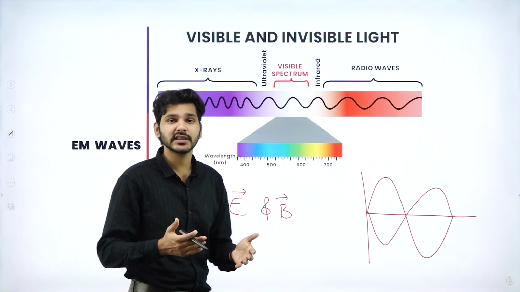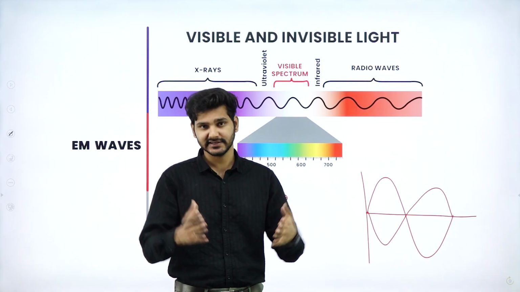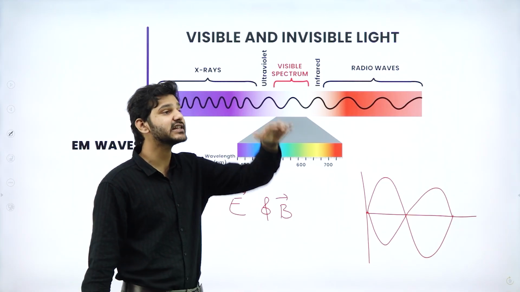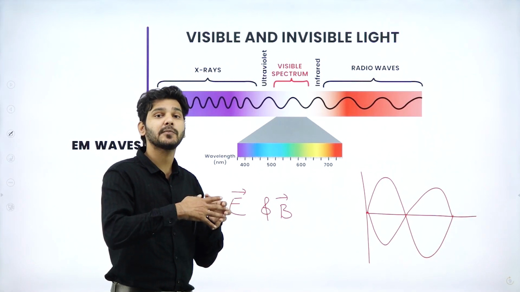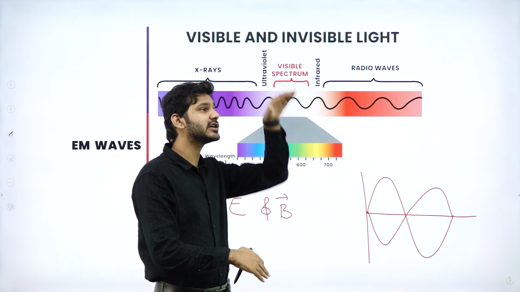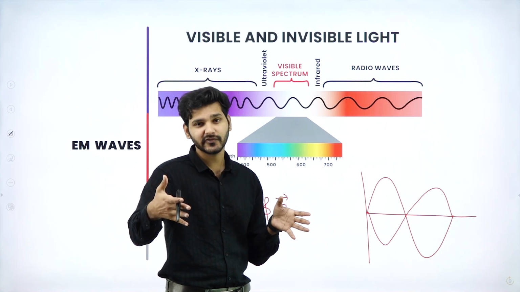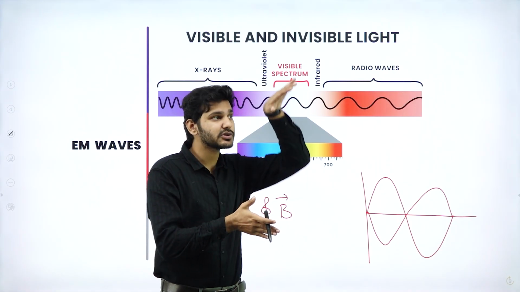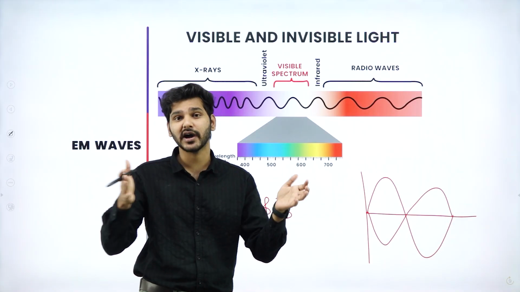Okay, if there is a disturbance happening in the z-axis, so if a charged particle is oscillating in the z-axis, then its propagation will be perpendicular to this particular oscillation, which means it will be propagating in the XY plane.